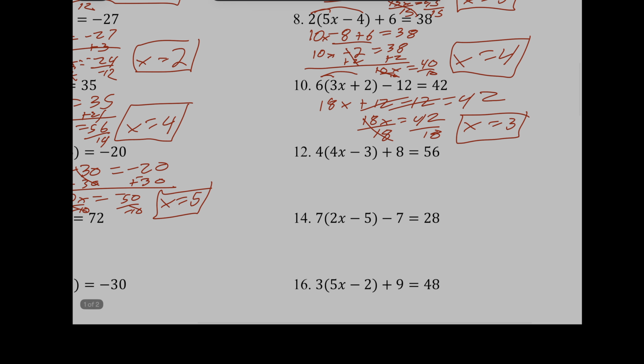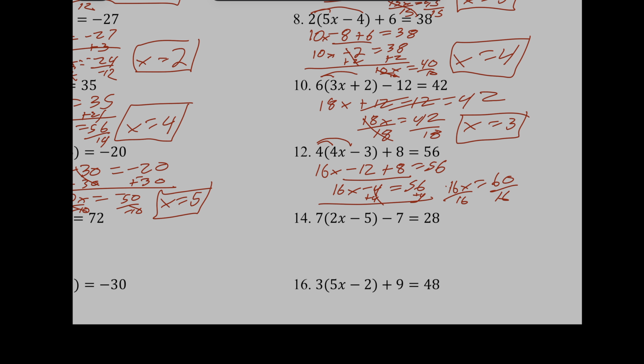Okay, let's go on to number 12. 4 times 4x is just a 16x. 4 times the negative 3 is negative 12. I'm going to just copy down the plus 8 and the equals 56. Now I see I have like terms. 16x, signs are different, so you subtract, keep the sign of the bigger number. That's going to equal 56. I'm going to add 4 to both sides. And that's going to give me, I'm going to write over here, I'm running out of room. 16x equals a 60, it looks like.